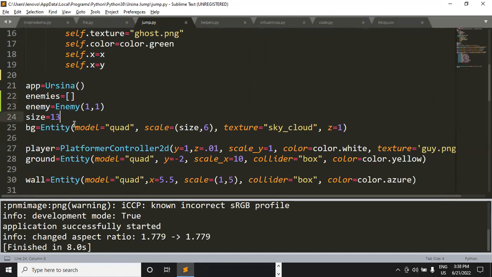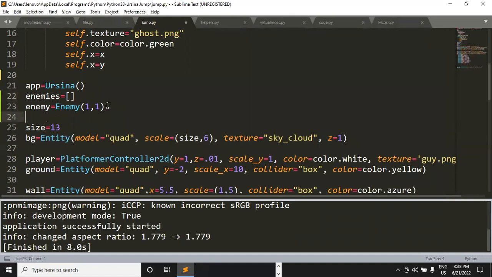So enemies, and then once the enemy gets created, I would like to append it to the enemies named empty list. So that's the code for it. Append, and here I can write enemy, right? So the enemy, once it gets created, it will be appended to this enemies named list. Now the next thing that we can do is, enemies is this, enemy is this, and then enemies append.